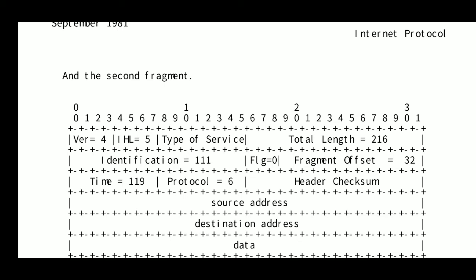You just need to make the IP header of all the fragments you need to transmit through the channel.